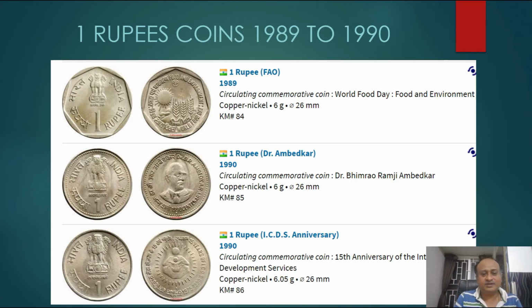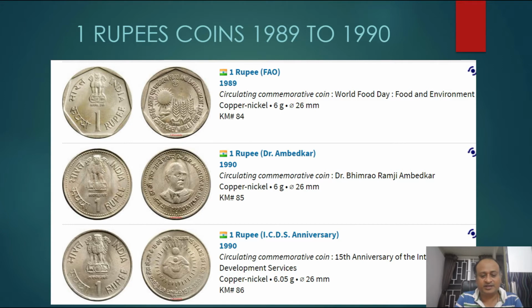Here are the coins minted in 1989 to 1990. The 1 rupee FAO 1989 coin was minted on the occasion of food and environment, World Food Day. And in 1990, Dr. Bhimrao Ramji Ambedkar's coin was minted.